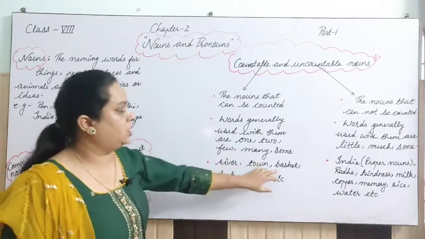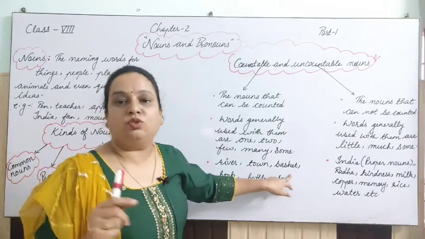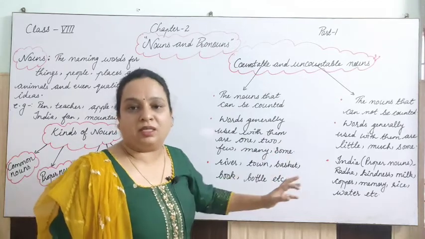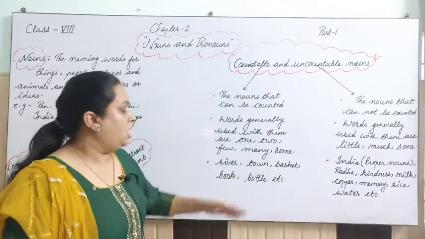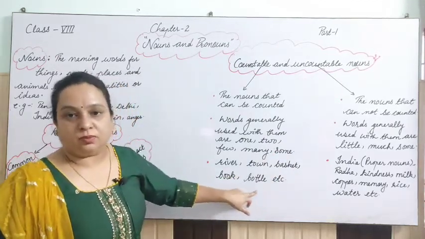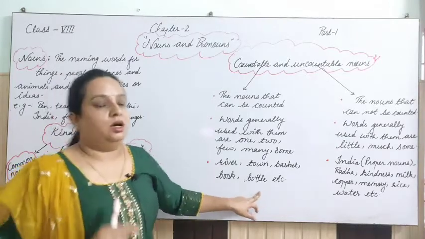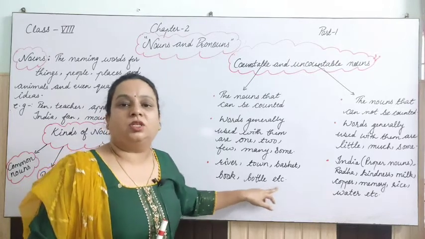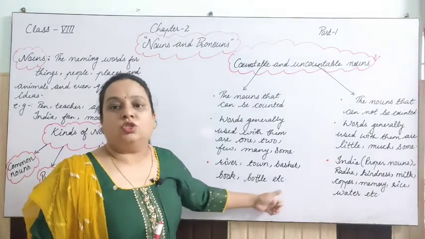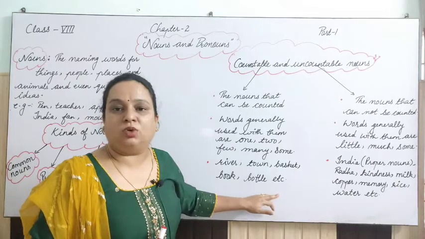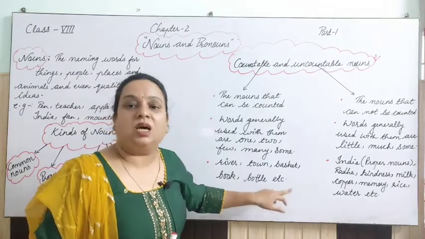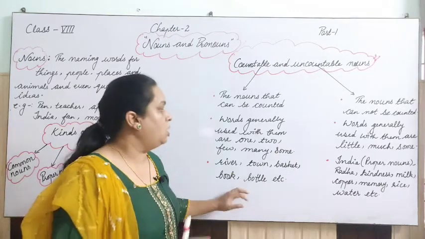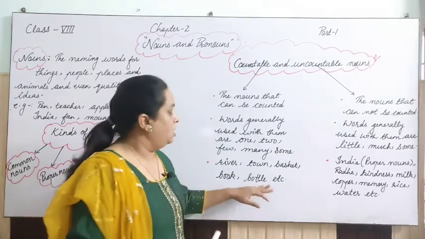When we take the example of baskets, I have 2 baskets full of flowers, I have 3 baskets, I have many baskets, right? And when we talk about bottle, I have a bottle of milk, right? So bottle is countable, but milk is uncountable. I am saying a bottle of milk, right? So you have to keep this in mind.